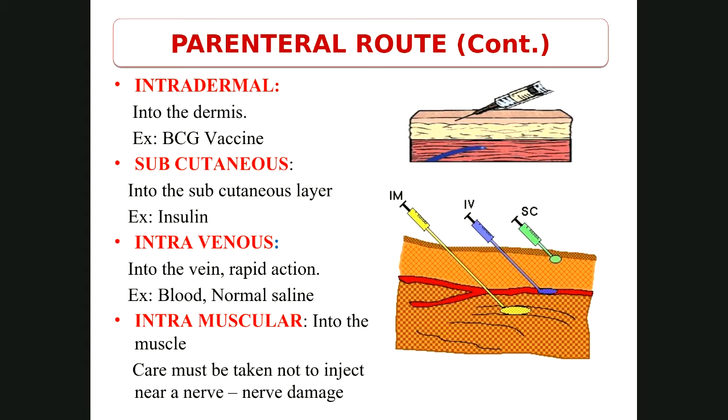Now coming to each type of injection, intradermal. So from the name only you can guess what type of injection it is. Intradermal, it is into the dermis layer of the skin. Example, BCG vaccine. Subcutaneous, into the subcutaneous layer of the skin. Example, insulin. Insulin is given subcutaneously. Intravenous, that is into the vein, and it gives rapid action. Example, blood transfusions are given into the vein. Normal saline is given into the vein.